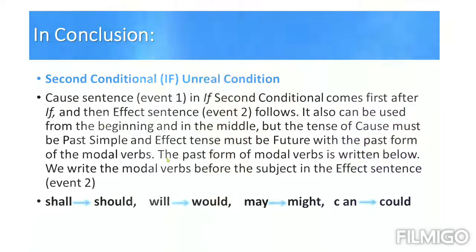Correct? Yes. Okay. The past form of modal verbs is written below. We write the modal verbs before the subject in the effect sentence or event 2. For example, shall turns to should, will turns to would, may to might, can to could.